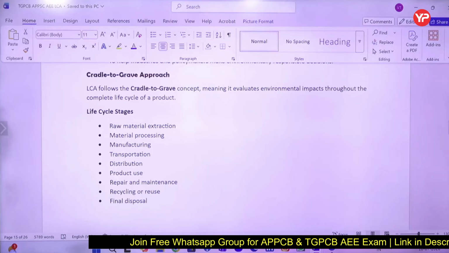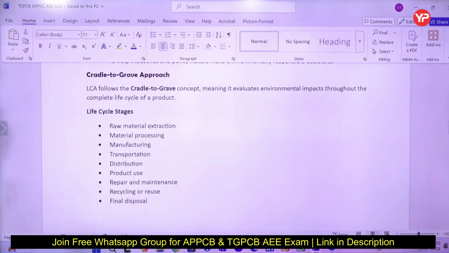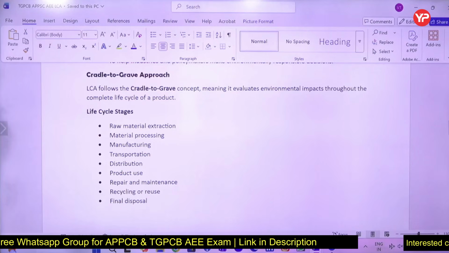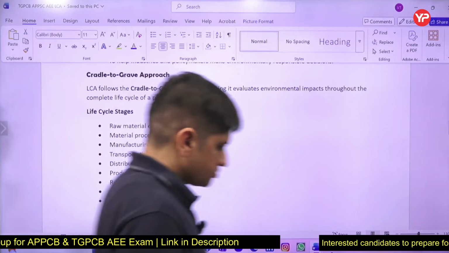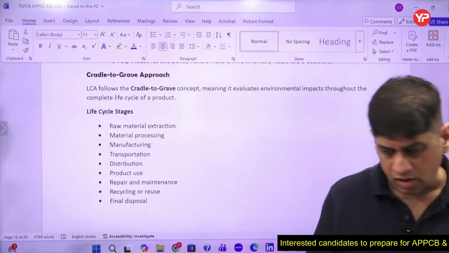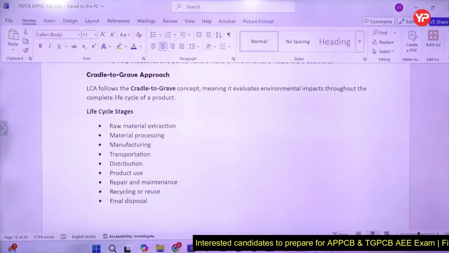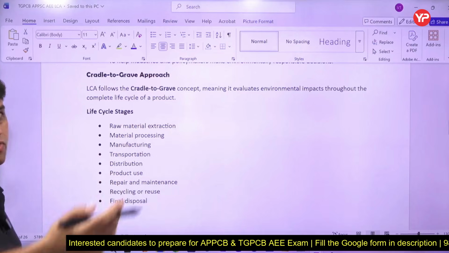So it is like raw material extraction, material processing, manufacturing, transportation, distribution, product use, repair and maintenance, recycling or reuse, and final disposal. See, these are the stages. So all these are life cycle stages which you have to be aware of. Remember this question in the exam, whether it is a part of LCA or not.